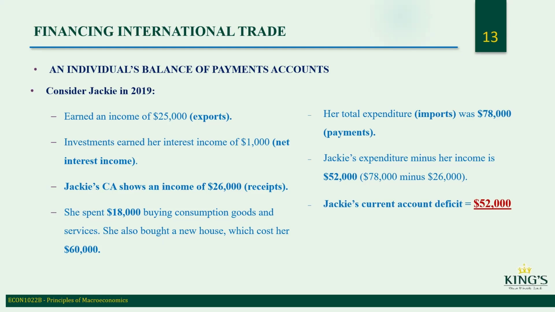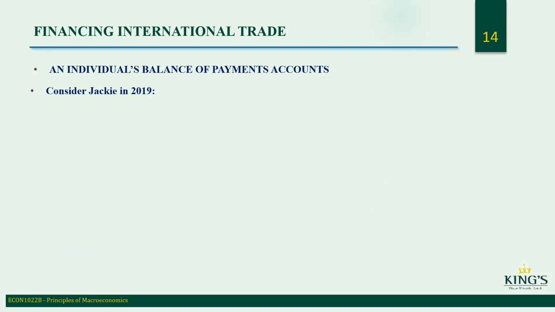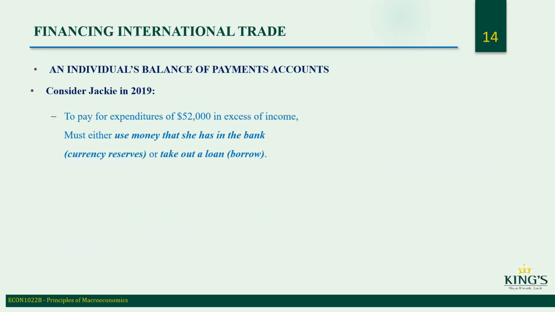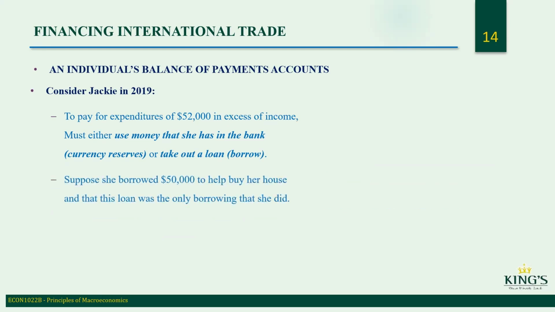So if her payments are higher than her income, then she has to borrow or take it out of her savings. To pay for expenditures of $52,000 in excess of income, she must either use money that she has in the bank, currency reserves, or take out a loan, borrow. Suppose she borrowed $50,000 to help her buy the house, and that this loan was the only borrowing she did.